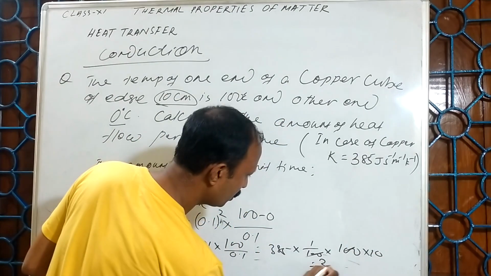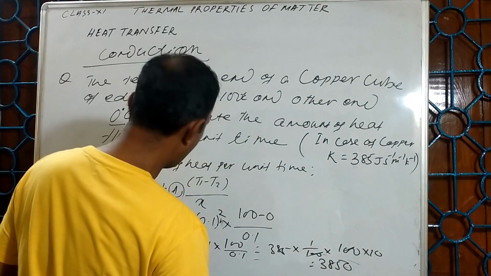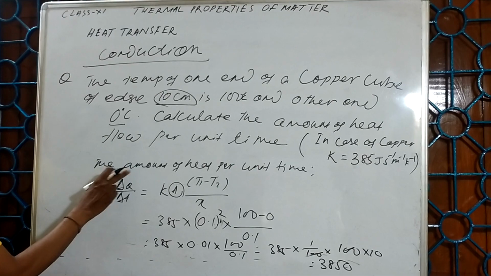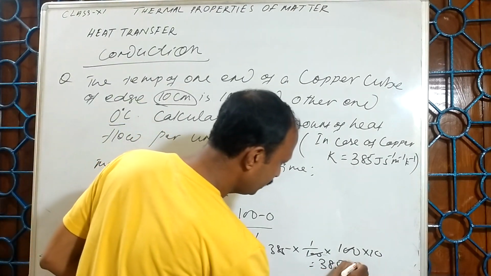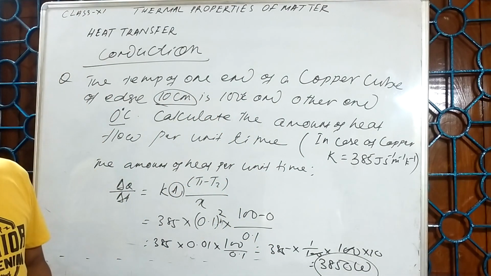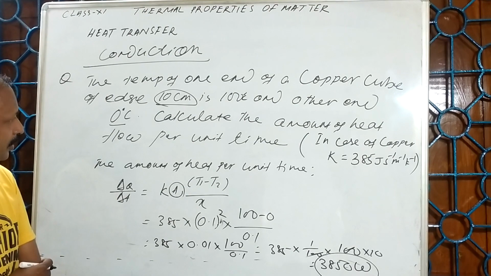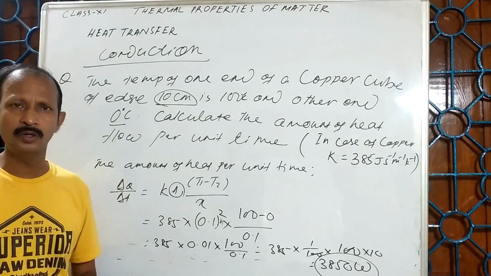This is equal to 385 joule. So this is the amount of heat per unit time. So I can say this is 3850 watt. So I hope that you might have understood this class very well.